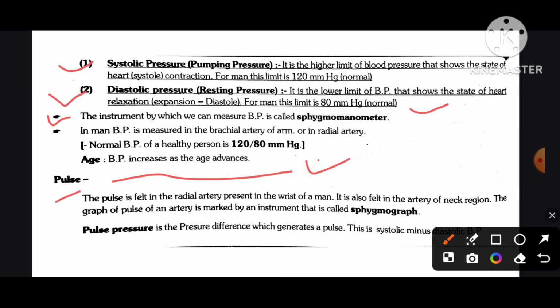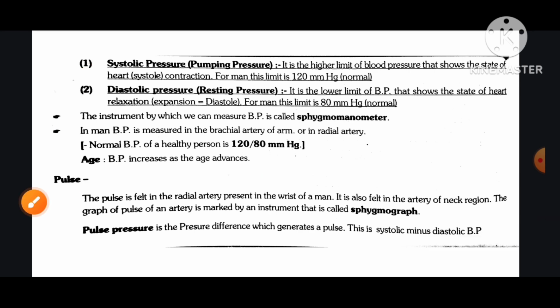Pulse. The pulse is felt in the radial artery present in the wrist of a man. It is also felt in the artery of the neck region. The graph of pulse of an artery is recorded by an instrument called sphygmograph. Pulse pressure is the pressure difference which generates a pulse. This is systolic minus diastolic BP.